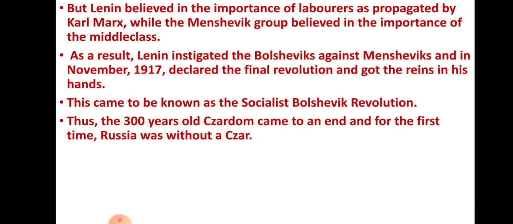Thus, the hundreds of years of old Tsardom came to an end. For the first time, Russia was without a Tsar. Now there was no power of the Tsar.